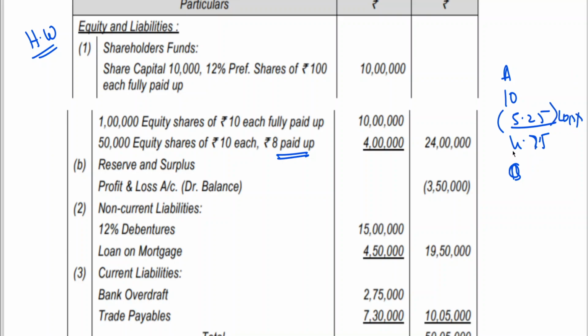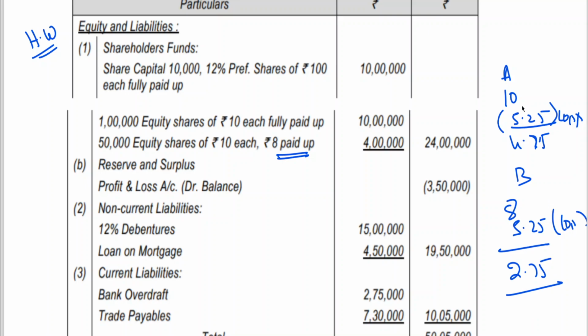B category, what is the amount that has been paid by him? 8 rupees. What is the loss? 5.25 loss. So 8 minus 5.25, you'll be getting 2.75. In this case, no negative.